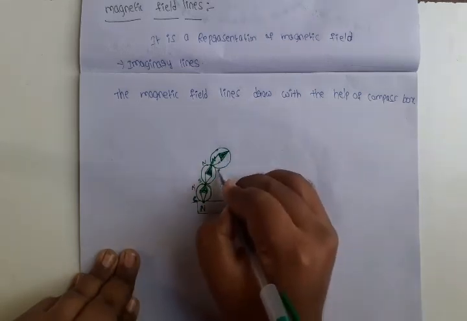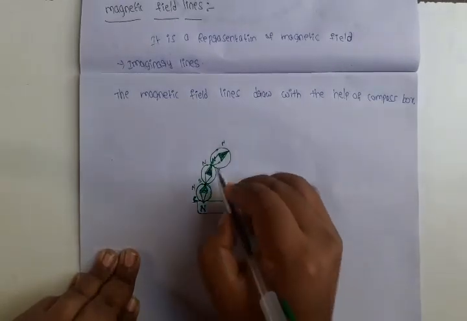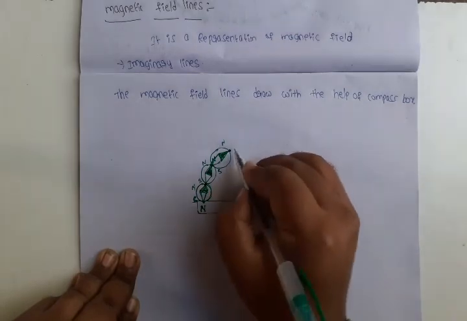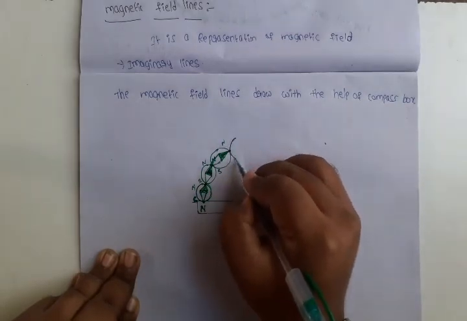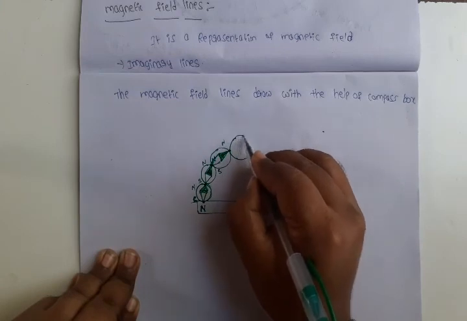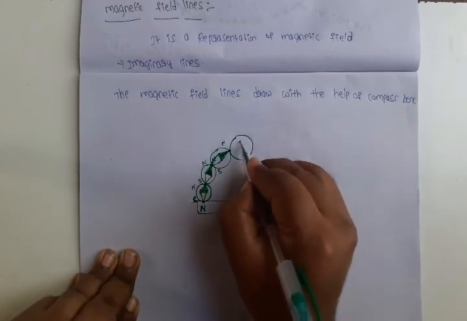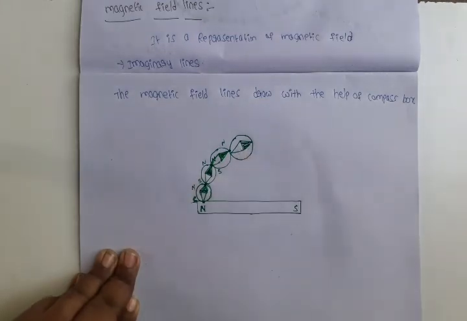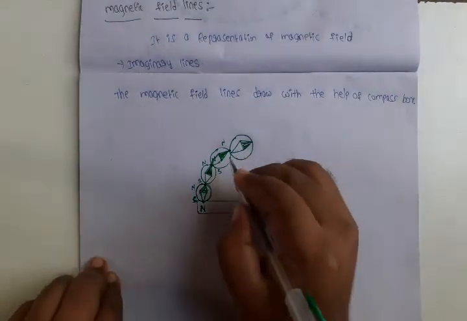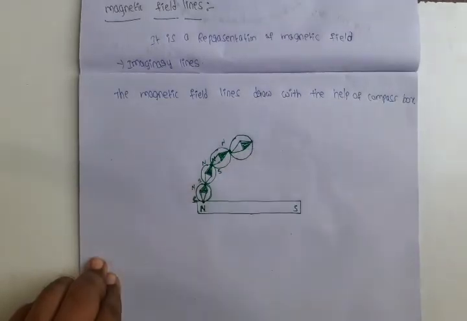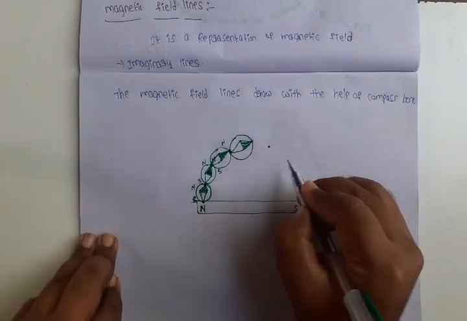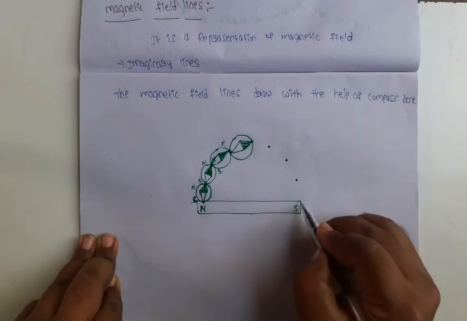These are the points of the compass needle. This is the end point, this is the front point. Like this we will draw a number of points.